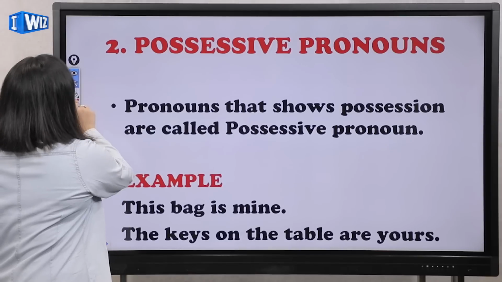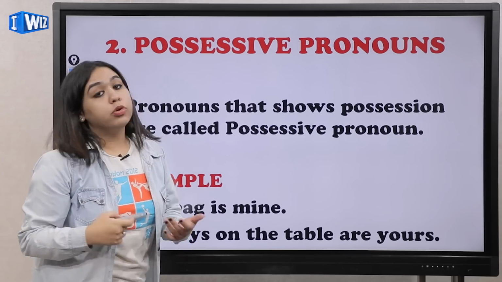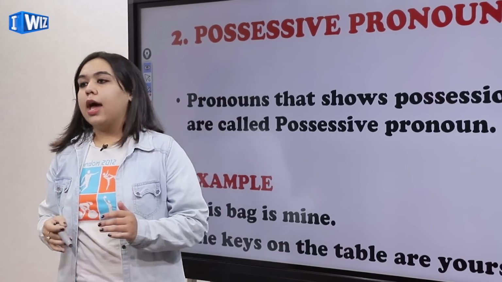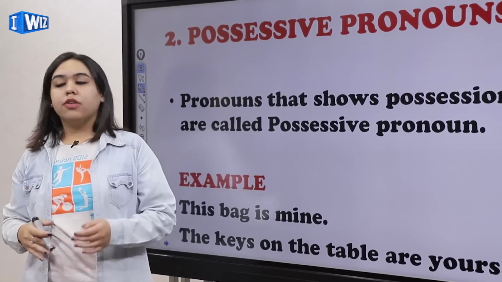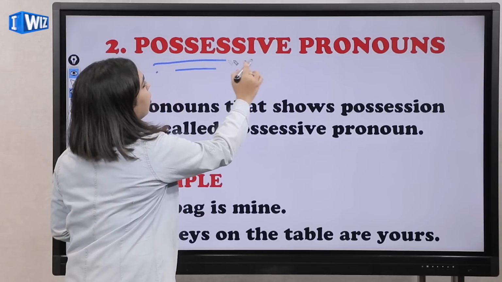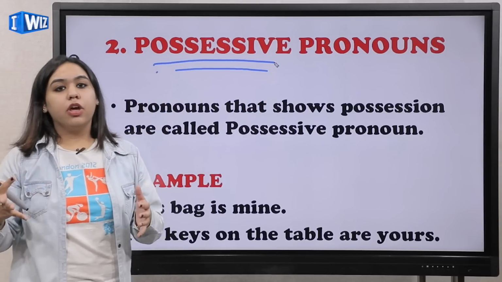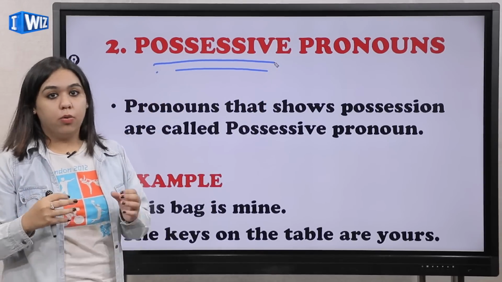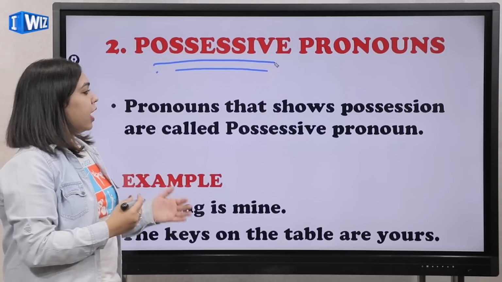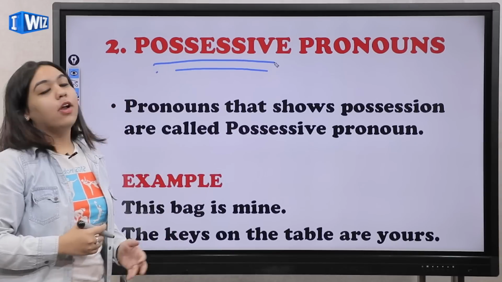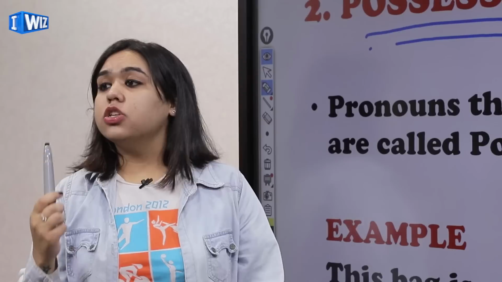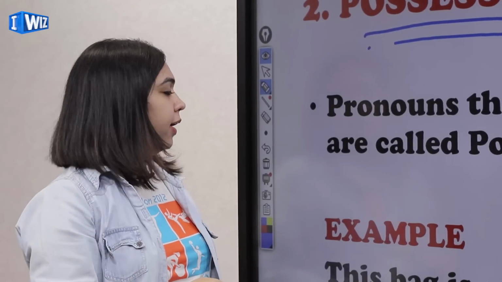Moving on to our second type of pronouns, that is possessive pronouns. Now, children, before moving on, I always focus on this point that we are not cramming anything. Just go into the roots. What do you mean by the word possessive? Now, possessive here means to possess something, okay, to own something. Okay, let's read. Pronouns that show possession are called possessive pronouns. Okay, this is my pen. So, this shows possession. Okay.